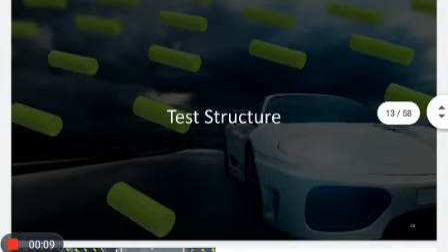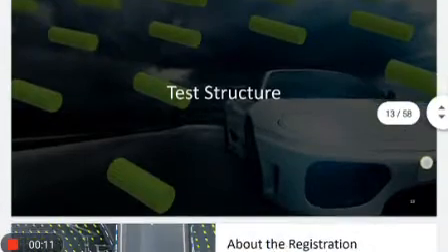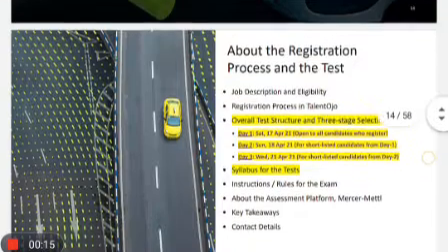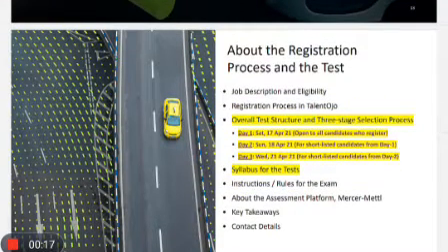I hope you have visited the previous video which I posted on KPIT, where I covered the eligibility criteria, the job role and its description, and the company. So today I am going to tell you the test pattern. It will be a very important video, so I request all of you to watch till the end.